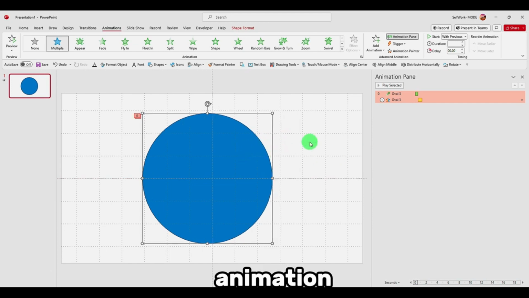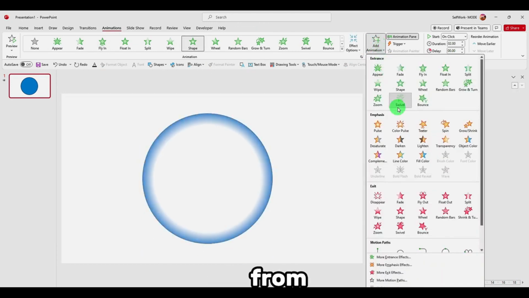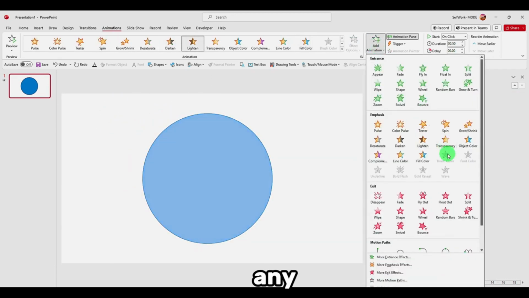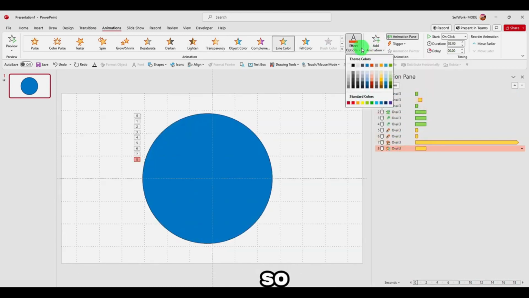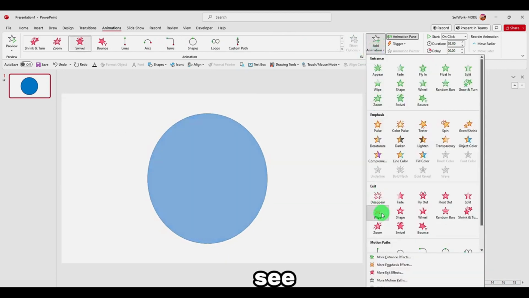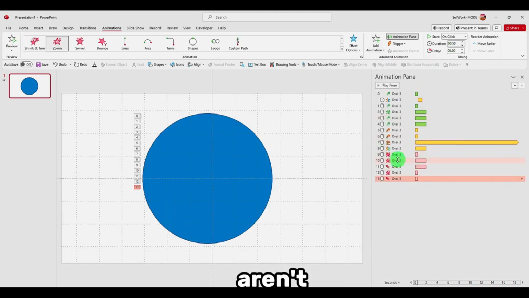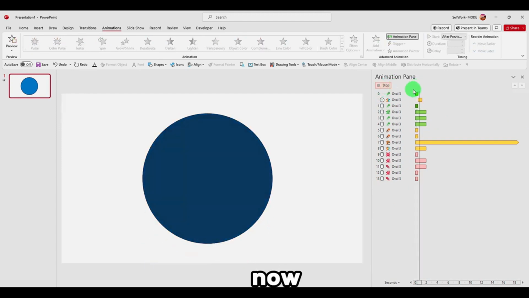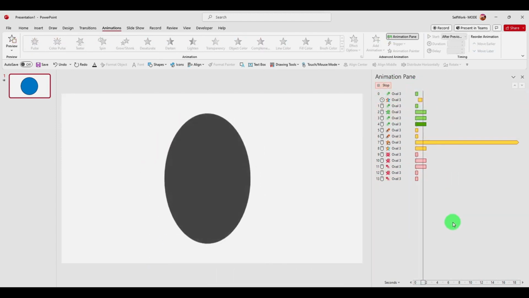And what you can do now is you added this animation here, but maybe you want to add three animations. Well, what you have to do is, if you keep adding animations from here, you will not remove the first animation or any other animation. It will just add animations, as you can see here. So that's where you have to go to add animations. As you can see, I keep adding animations, and the previous animations aren't removed, they are just here. So all the animations you add are now playing.